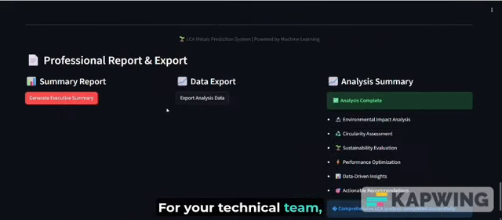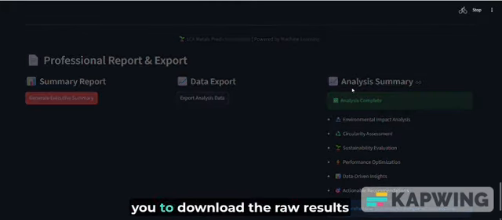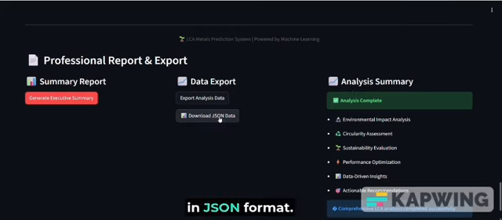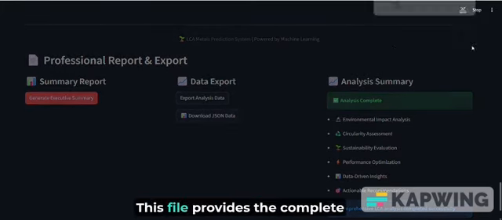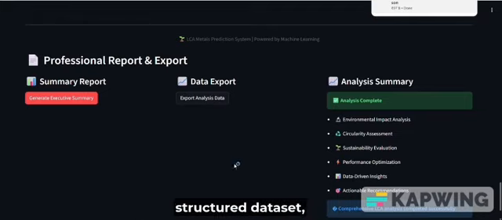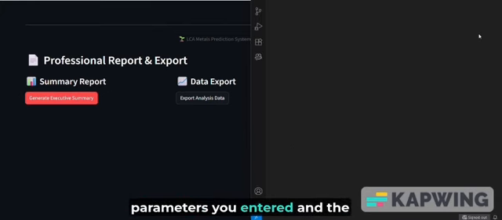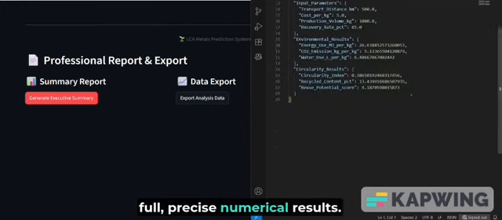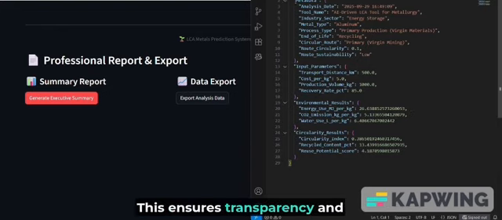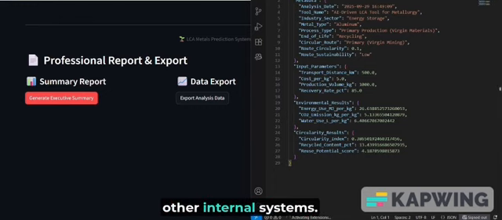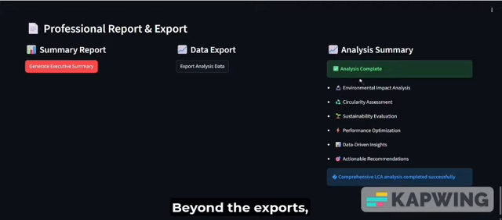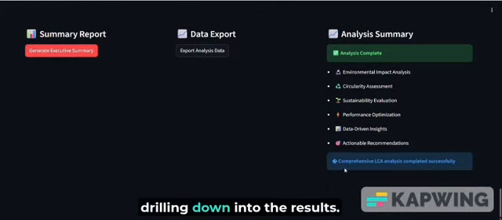For a technical team and further analysis, the data export function allows you to download the raw results in JSON format. This file provides the complete structured dataset, including the original input parameters you entered and the full precise numerical results. This ensures transparency and allows for easy integration into other internal systems. Beyond the exports, the analysis summary is your interactive dashboard for drilling down into the results.